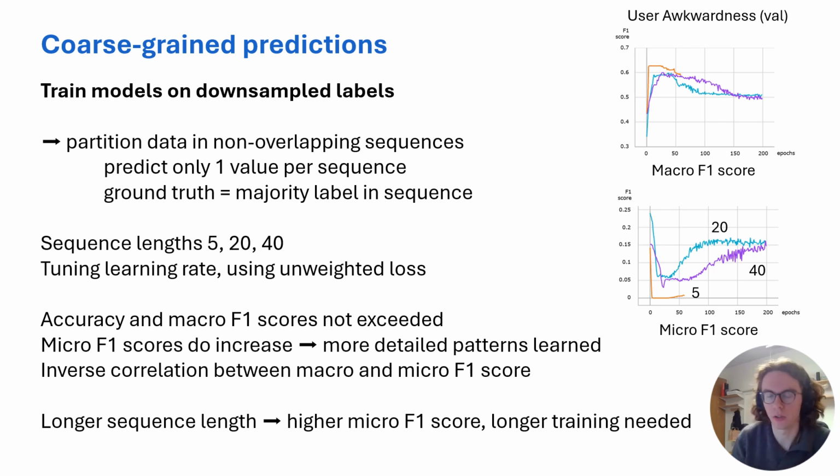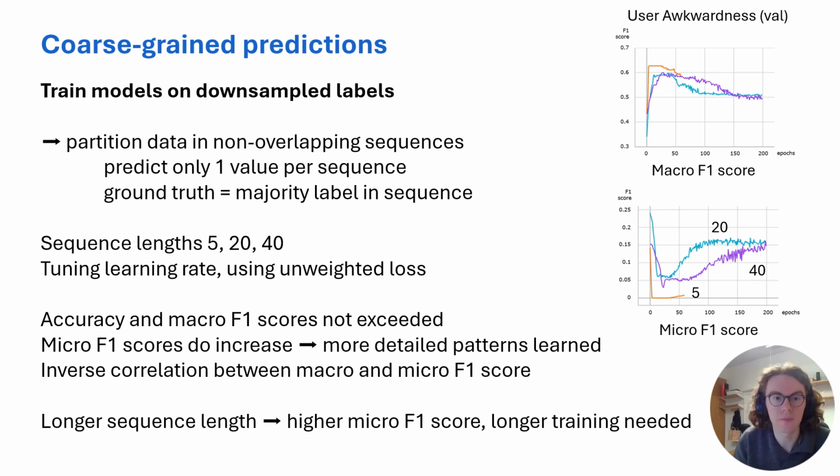But we do see, if we look at the micro F1 score, that these scores are increasing. And those you can also see on the graph on the right, on the bottom right. Now, that kind of tells us that the model is learning more detailed patterns, and it's not just predicting the majority class anymore.